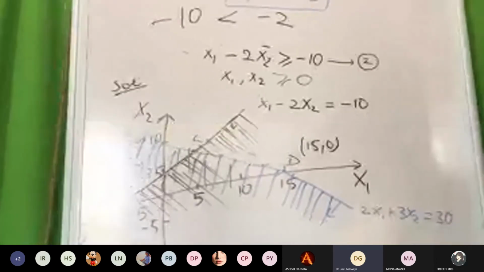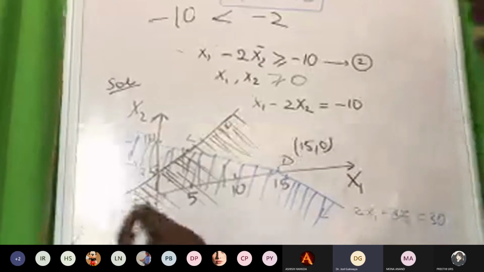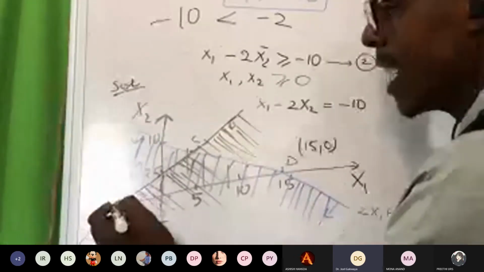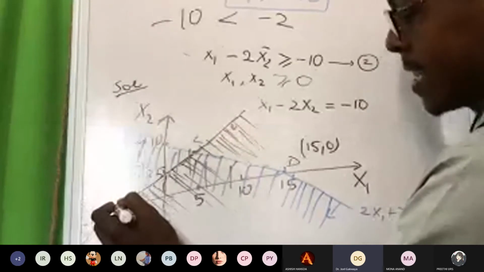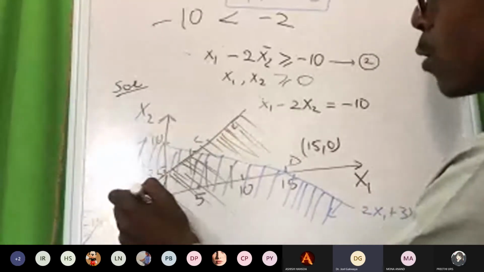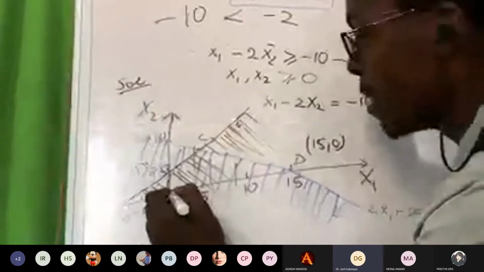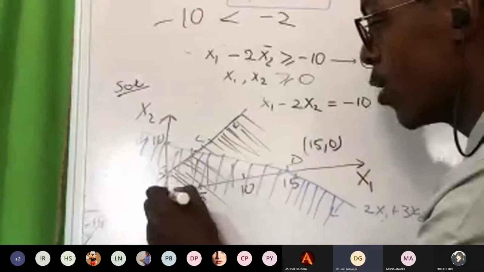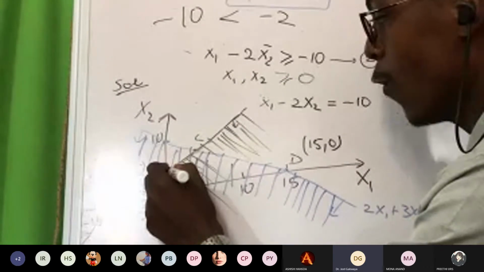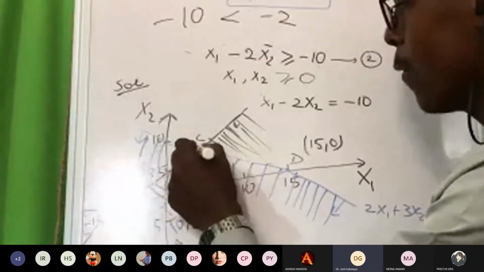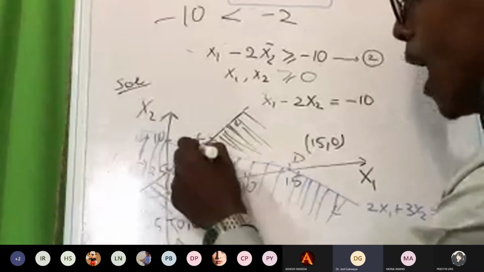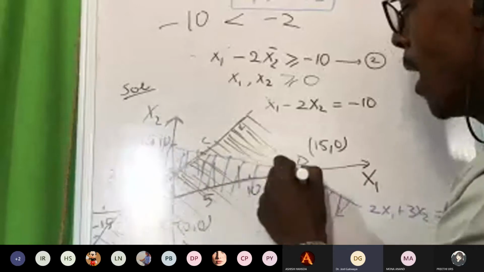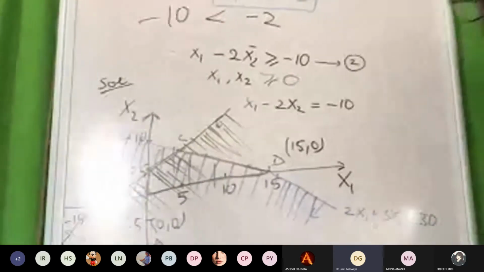An important point, as the time is flying and my time is up. Since we are dealing with the positive, we are dealing with maximization, so we don't consider this negative area. Rather, we consider from 0, 0. 0, 0 is going to be our A point. Then 0, 5, and we come here, we find this point, and we come to 15. So our area is going to be this, my dear students. This is going to be our zone. This is our final answer.